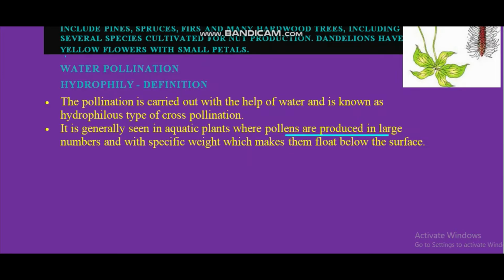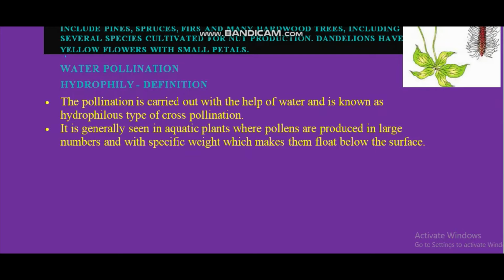Definitely wind pollinated also, the same characteristics. The pollens are light, definitely at the same time they should be large in number, huge in number. In the same way, in aquatic plant also, they should be lightweight so that they can float. At the same time, the production of the pollen grain should be huge in number.